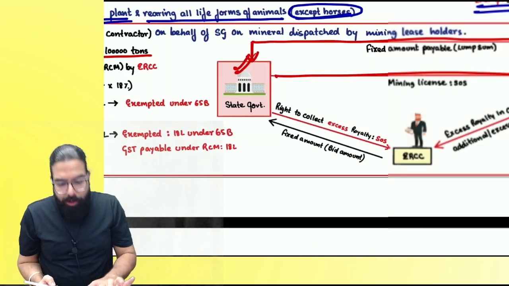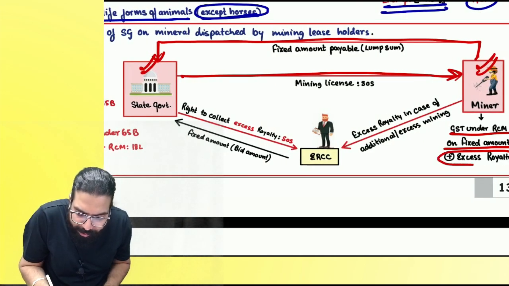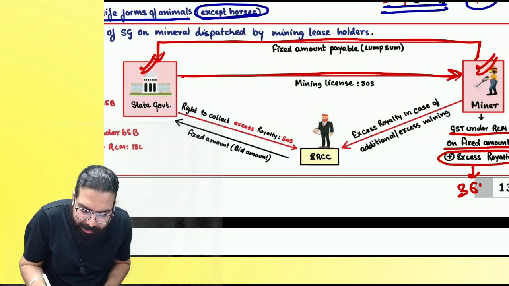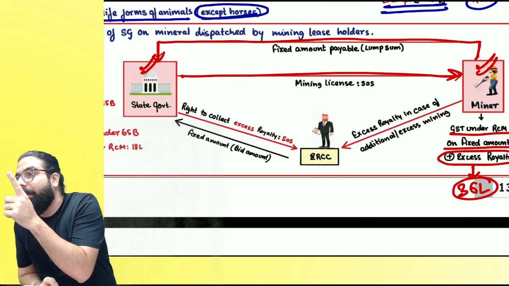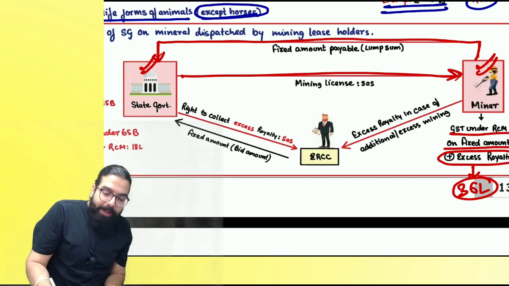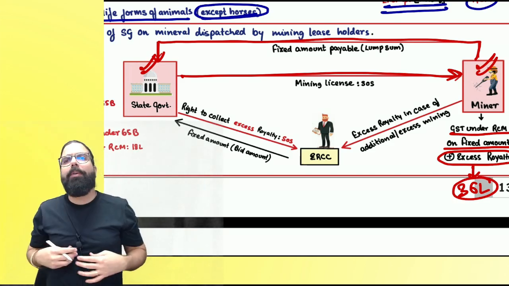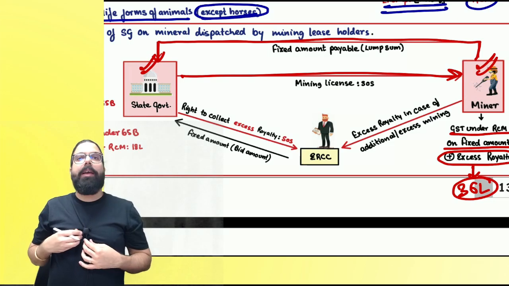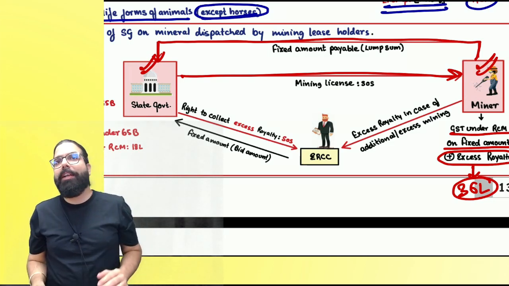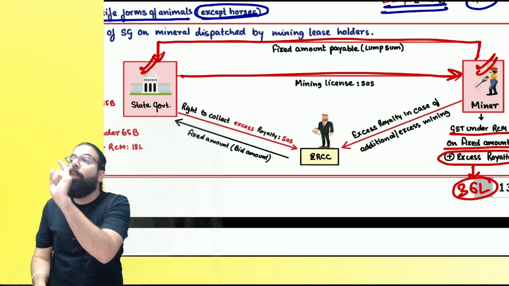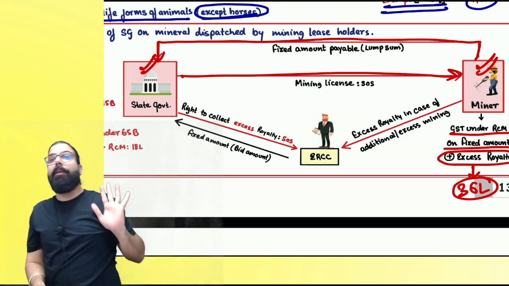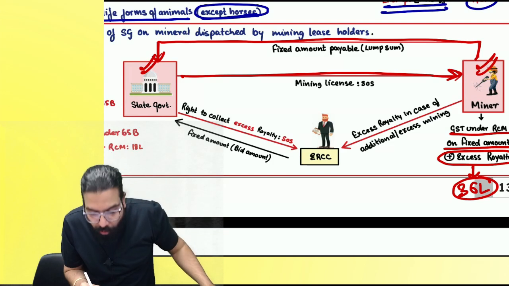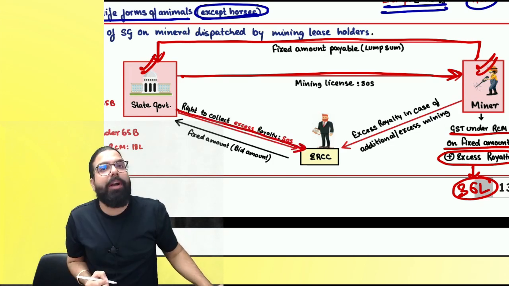Are we clear, everyone? So can I say that on the excess royalty, he will end up paying 36 lakh rupees of GST under RCM? Do you agree with me? Now, do you think the government will go to the miner and say, give me the royalty? So what does the government do? The government gives the right to someone else that you go and collect. So the government gave the right to collect excess royalty.